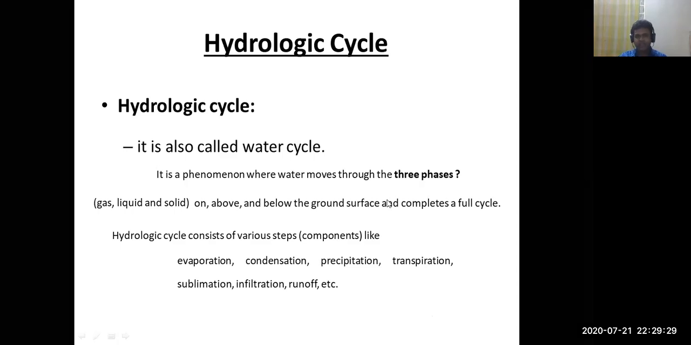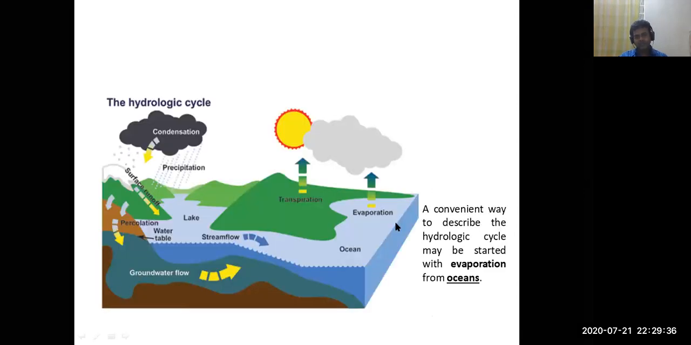We are moving to the next slide for a better understanding of the hydrologic cycle. A convenient way to describe the hydrologic cycle is to start with evaporation from oceans. This figure shows the hydrologic cycle, and a starting point generally taken is the ocean. The blue color shows the water, and this part shows the ocean.